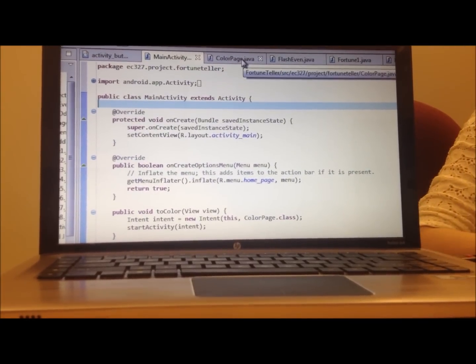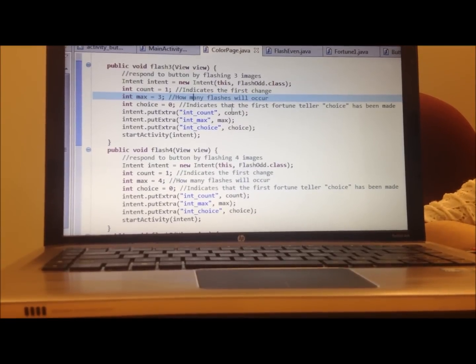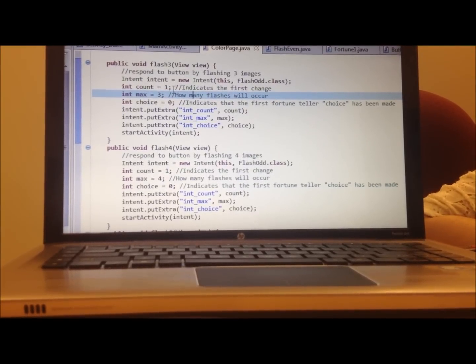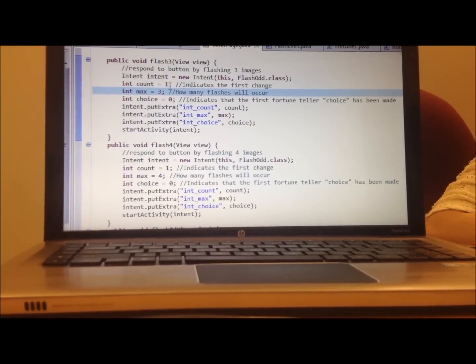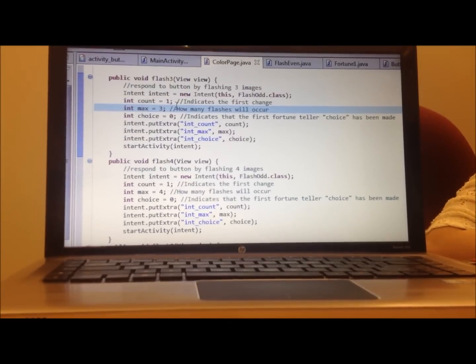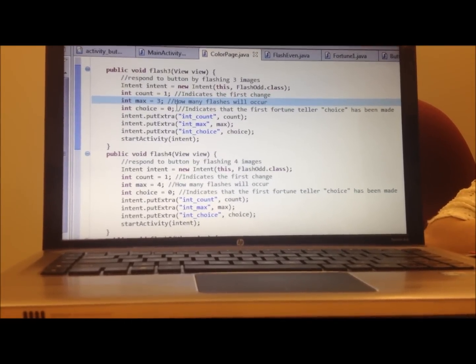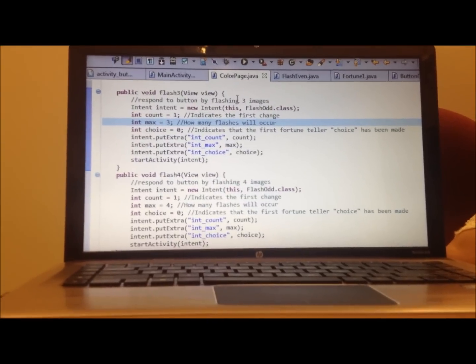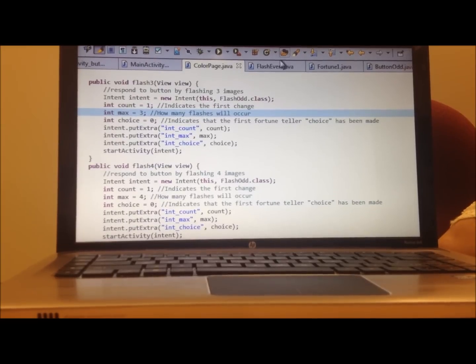For most of the app, we use buttons that start the app, where you pick either red, blue, green, or yellow. Each of these functions creates an intent that carries 3 pieces of information. A count, which determines how many folds have been made so far, a max, which indicates how many folds have to be made, for instance, red has to make 3 folds, and a choice, which indicates how many choices have been made, which starts with 0 for choosing a color, and then 1 after you choose your first number, and 2 after you choose your second.